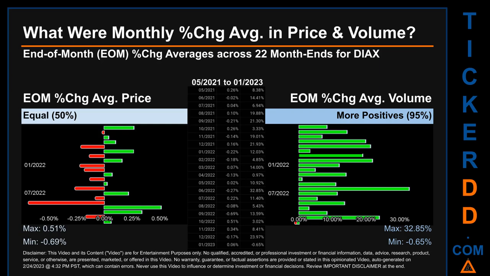Price saw an end-of-month max of 0.51% in average percentage change along with a minimum of -0.69%. For volume, the maximum and the minimum monthly percentage change were respectively 32.85% and -0.65%.